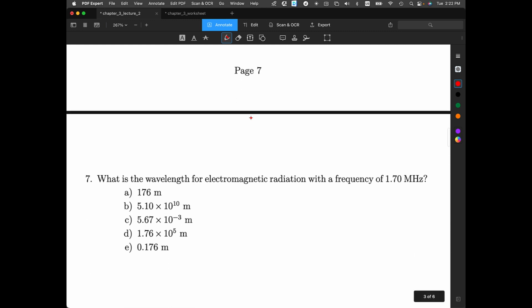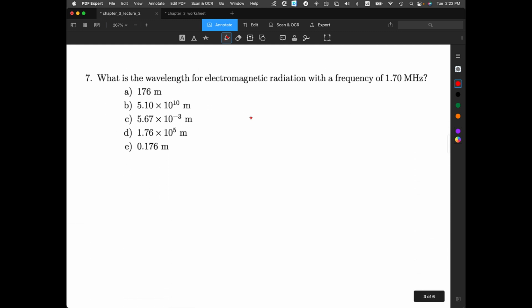We can look at one more. Here we're asked, what is the wavelength of electromagnetic radiation with a frequency of that? For electromagnetic radiation, we know that wavelength times frequency equals speed of light. We're looking for the wavelength, and so that's equal to speed of light over frequency.